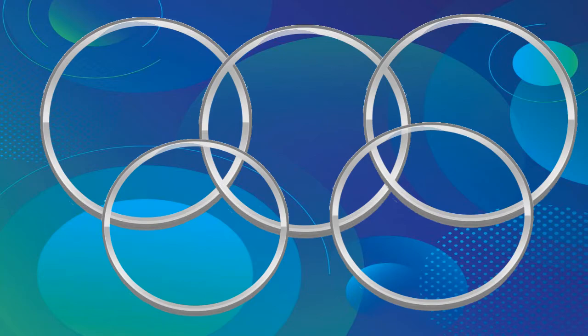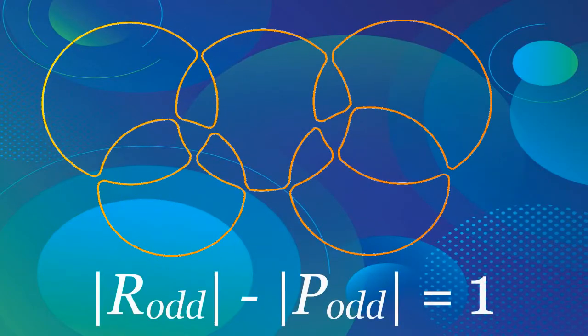simple and connected. Now, let us start with a set of circles which, by assumption, can be covered by our snail in one phase, by starting at any initial point. Hence, the curve that is generated from this set of circles is simple and connected. We show now how to use this curve in order to prove that the number of all odd regions minus the number of all odd intersection points is equal to 1.